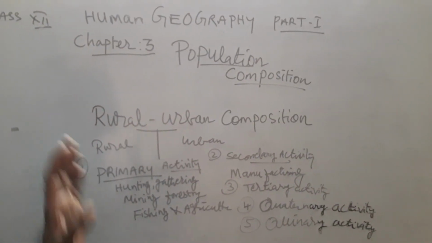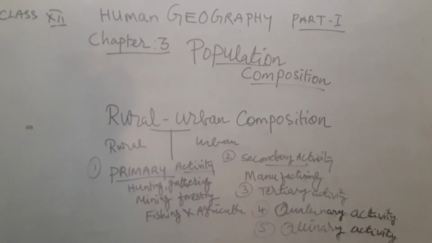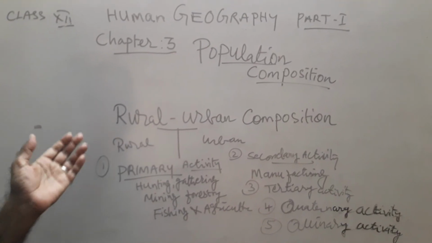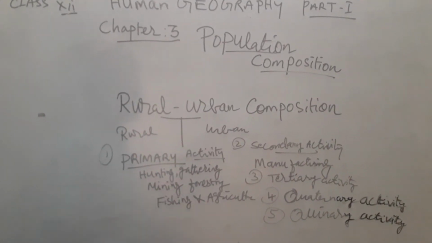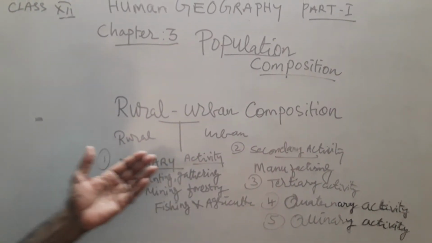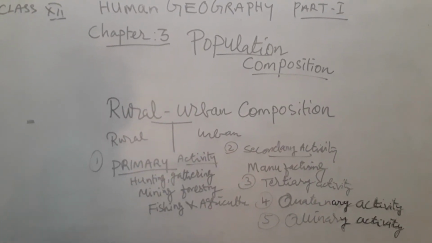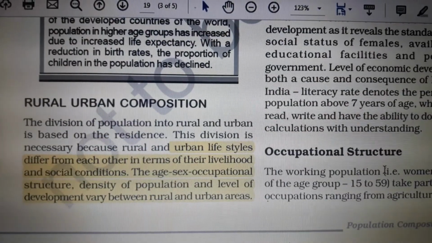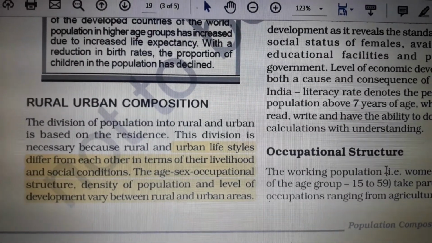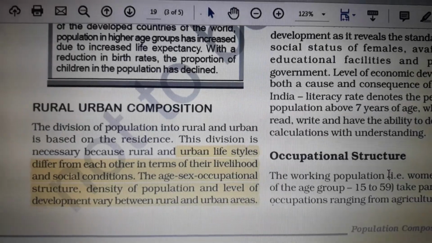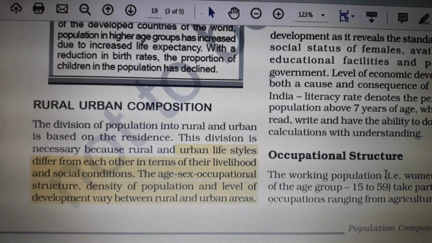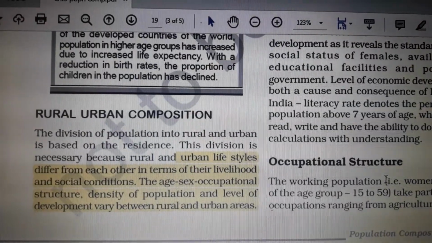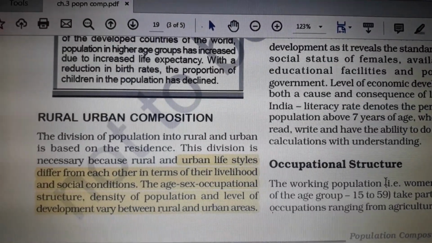In this lesson I am going to explain the rural and urban composition. Then after that, the different types of activity: primary, secondary, tertiary, quaternary and quinary activity. Yes, children, rural and urban composition. So why do we have to study rural and urban composition? We have to study the difference between the rural and urban population.